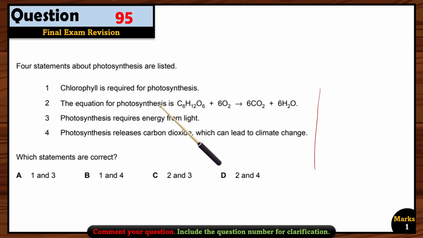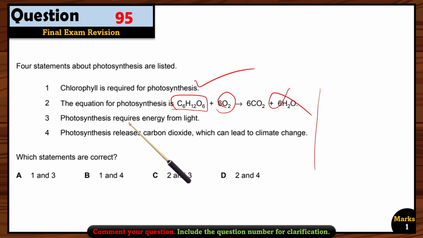Let's see question 95. Four statements about photosynthesis are listed, and which of them are correct? First of all, chlorophyll is required for photosynthesis. Yes, chlorophyll is a green pigment, and without this green pigment, photosynthesis is not possible. The equation for photosynthesis is... this one is wrong, because photosynthesis involves carbon dioxide and water as reactants. Okay, so this option is wrong. Photosynthesis requires energy from light. Yes, that's right.